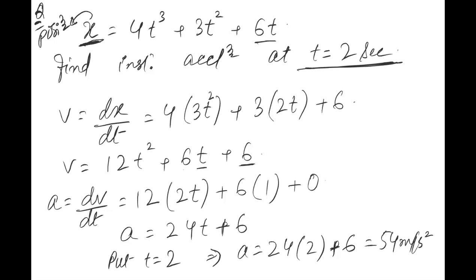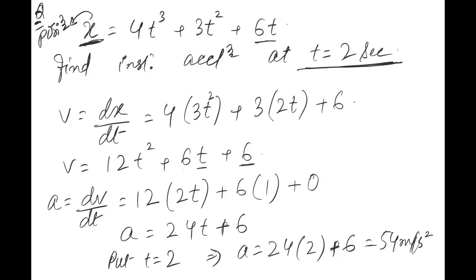If you have x, what will you do to find the acceleration? You will differentiate twice. First, when you differentiate x with respect to time, you will get velocity. And again, when you differentiate that velocity, you will get the acceleration. I hope it is clear to all of you?